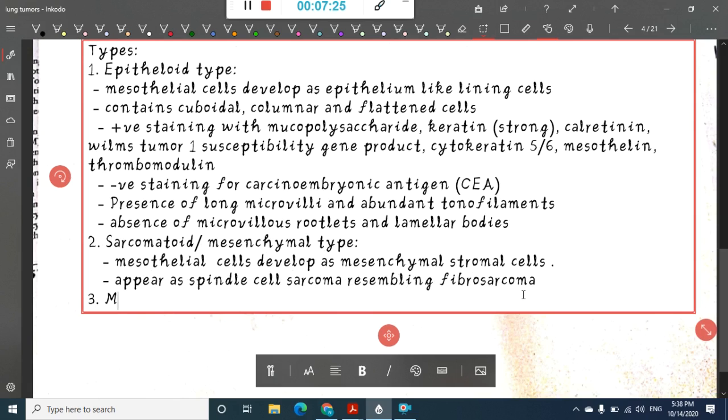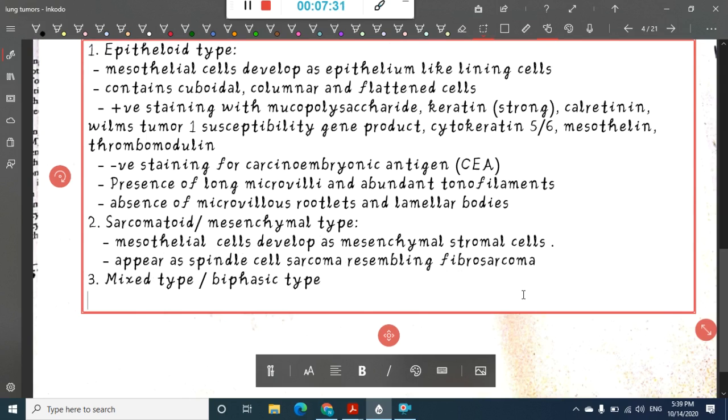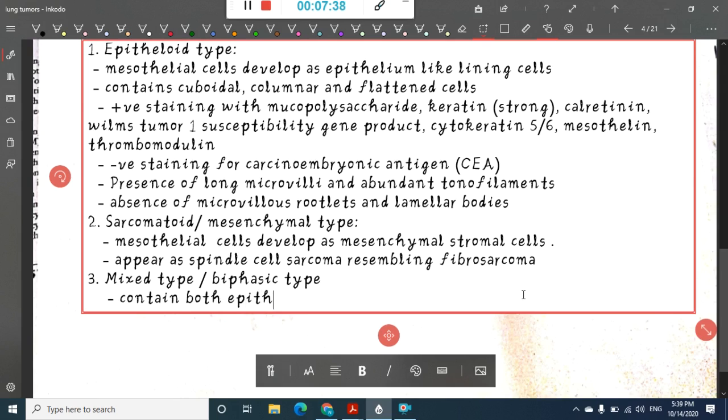Then we have the third type, which is the mixed type or biphasic type. The mixed type contains both epithelioid and sarcomatoid patterns.